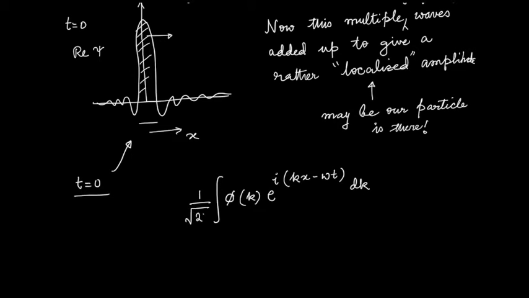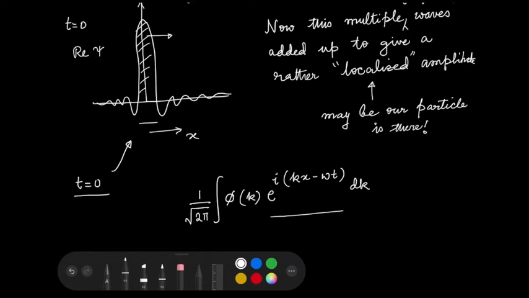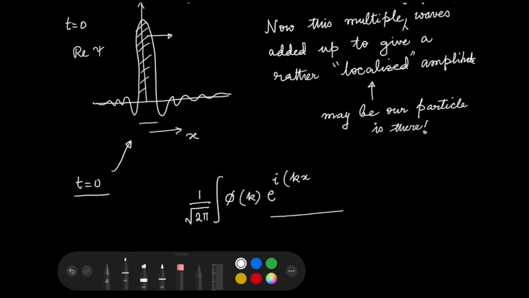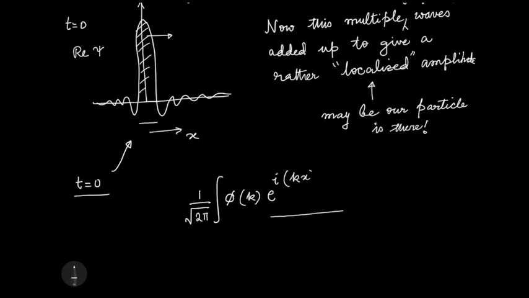The customary way of writing down this integration is with this normalization 1 by root 2 pi, where what this essentially means is that you are adding up waves of many different k's. Remember that this omega is a function of k, and this omega is non-existing here because you are writing it at t equals to 0.